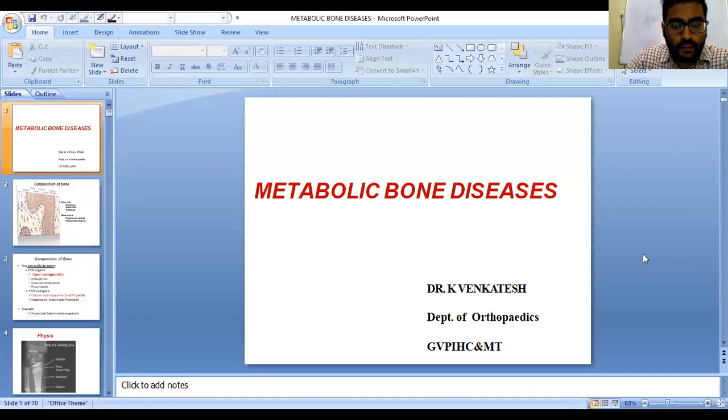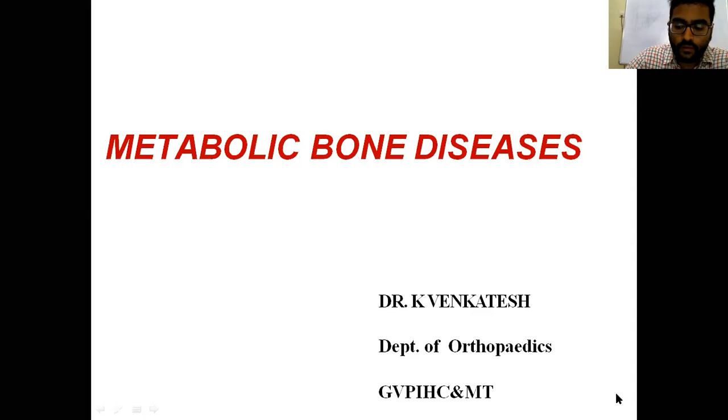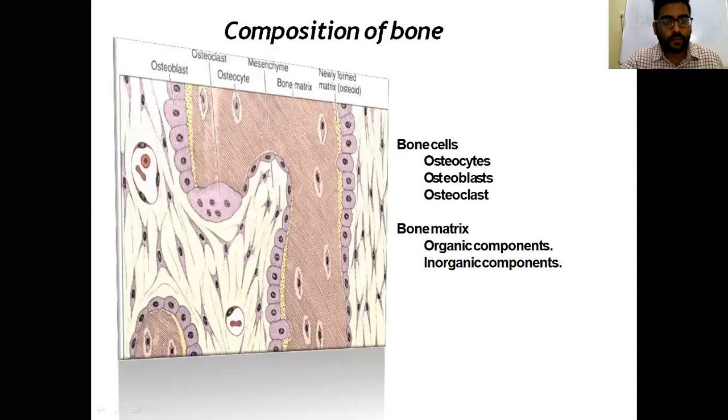Before going into details, let us discuss a brief composition of the basic cortical bone. It consists of osteocytes, osteoblasts, and osteoclasts in the bone cell category, and the bone matrix consists of organic and inorganic components.